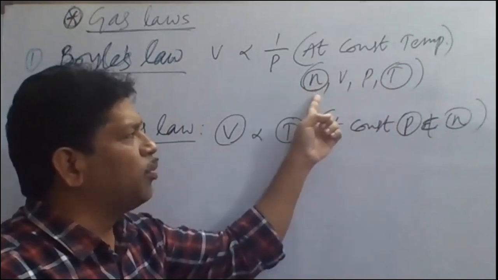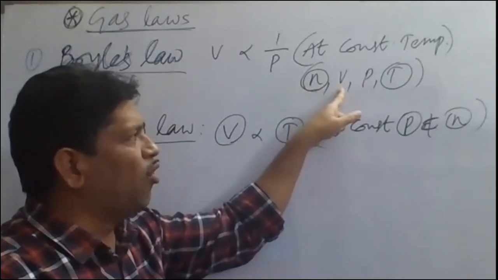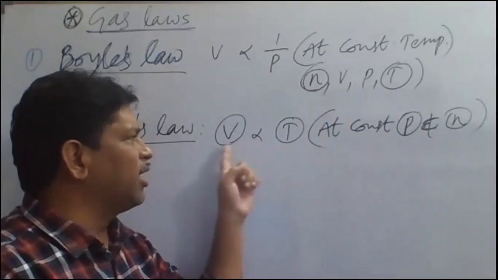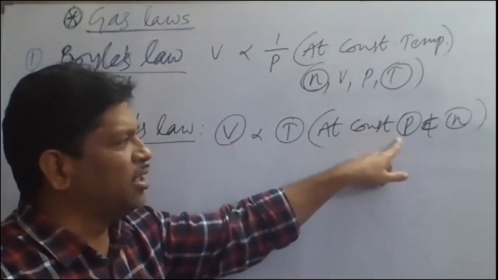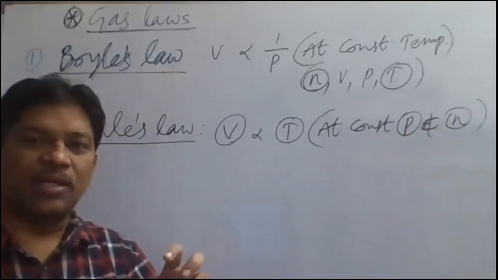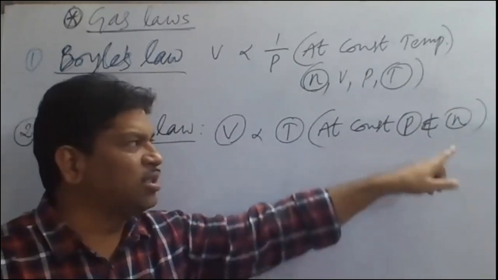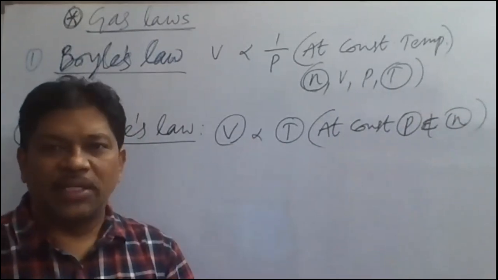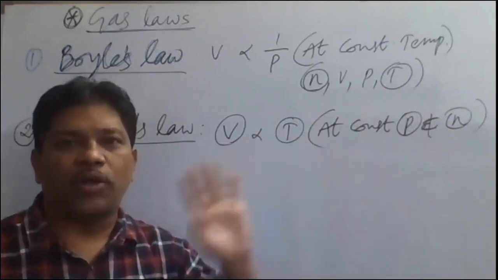What are the measurable properties of gases here? Number of moles, volume, pressure, and temperature. Now, the relationship taken here is between volume and temperature. What are constant here? Pressure is constant, number of moles is constant. By keeping the mass of the gas constant, the number of moles will be constant. Keep that point in mind.